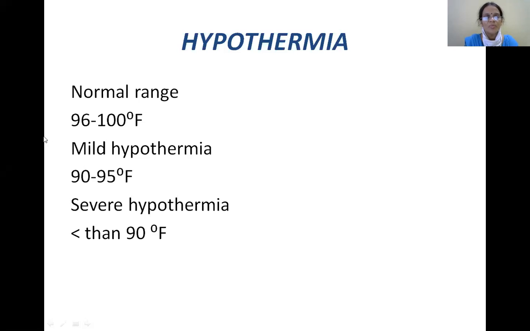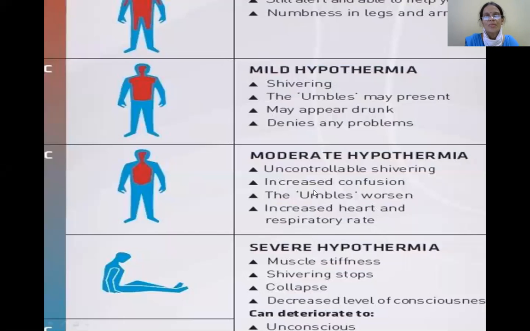Mild hypothermia, when do we call it mild? When the temperature is about 90 to 95 degrees Fahrenheit. And a severe hypothermia, less than 90 degrees Fahrenheit, then it is termed as severe hypothermia. So what are the clinical features of this hypothermia?